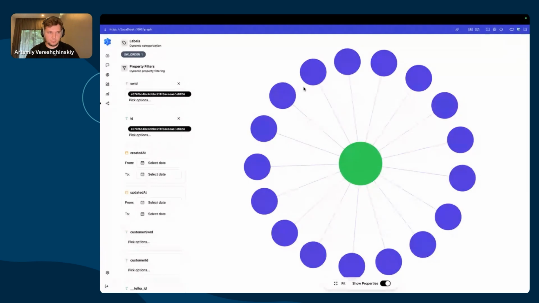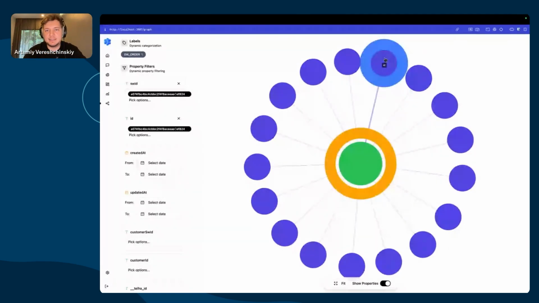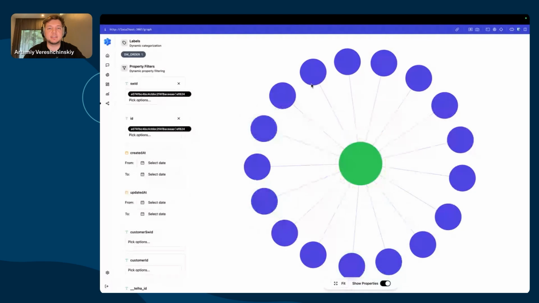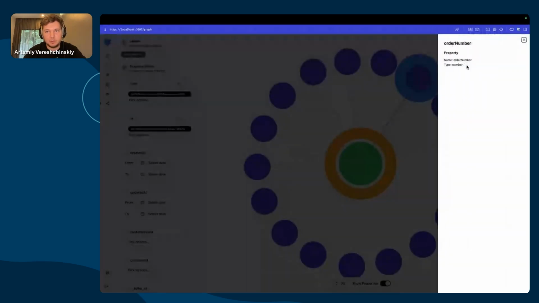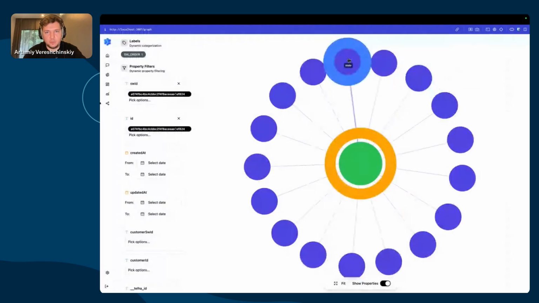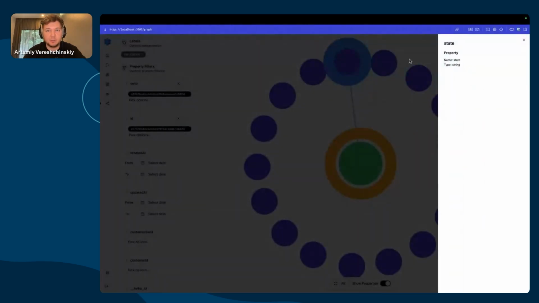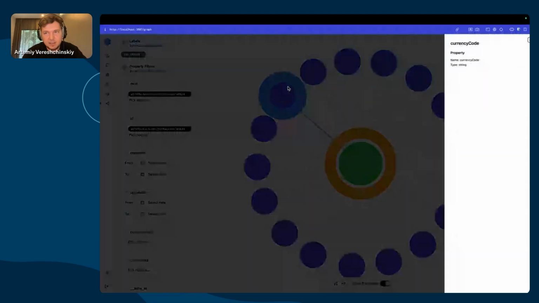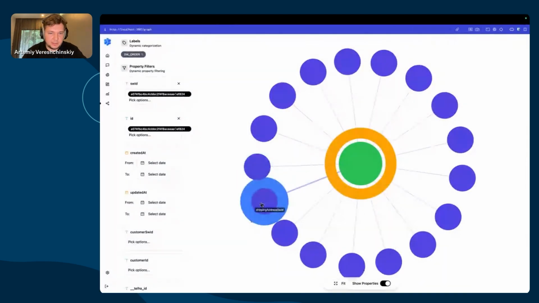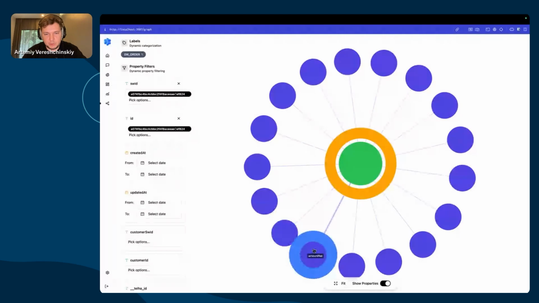So we can push JSON, CSVs, we can feed it to the Neo4j graph and still have data autonomously interconnected by sharing some properties like order number, which is a number, or state, which is a string, probably delivered or not delivered, currency code, address ID, and so on, amount, also a number, yes.